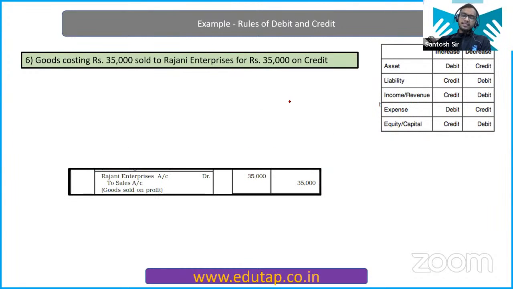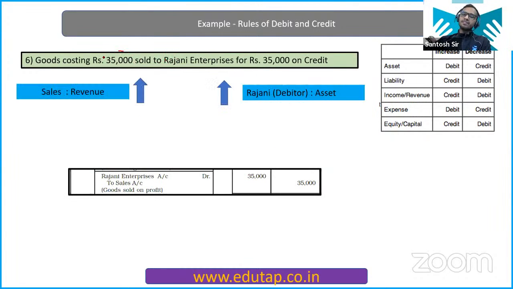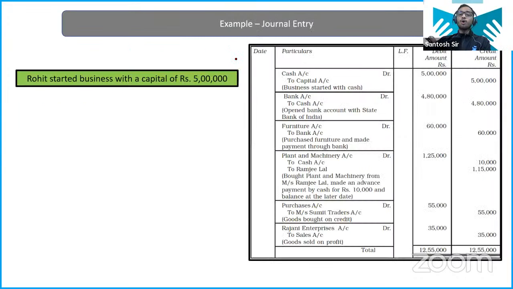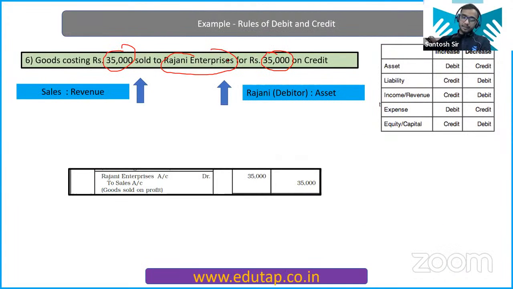Okay. Next entry, goods costing rupees 35,000 sold to Rajni Enterprise for rupees 35,000 on credit. Now what is happening here? You are selling something. Selling is your income. So one account getting impacted here is sale. That's your revenue account. Another account is your Rajni account. That's your debtor account. Why is it a debtor account? Because you have sold something on credit. You are not getting paid for it. You will be paid later. So that third party is your debtor.